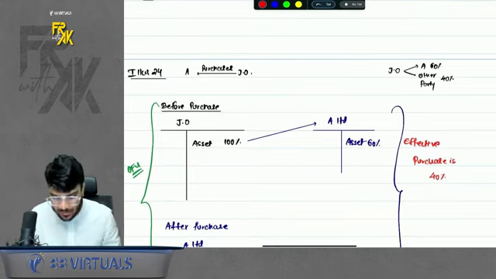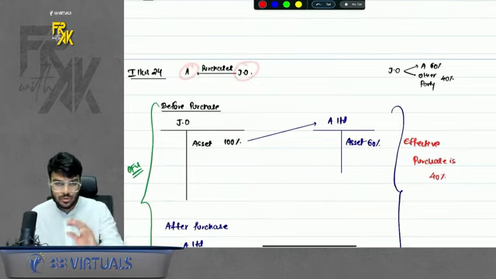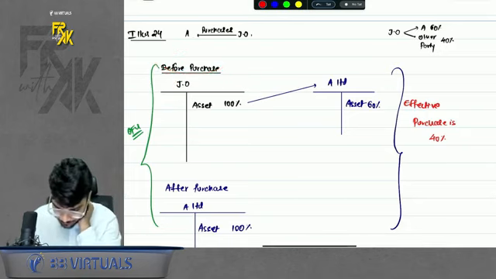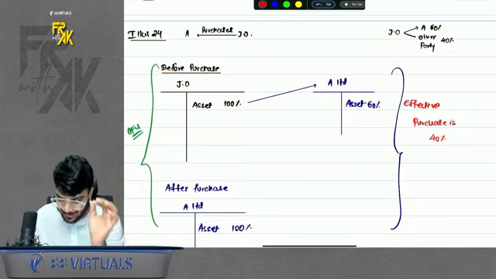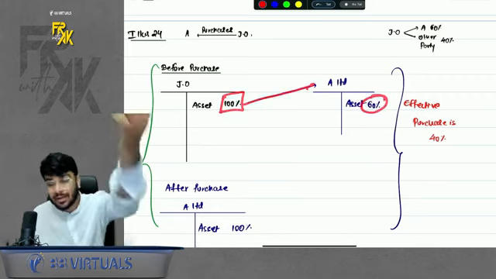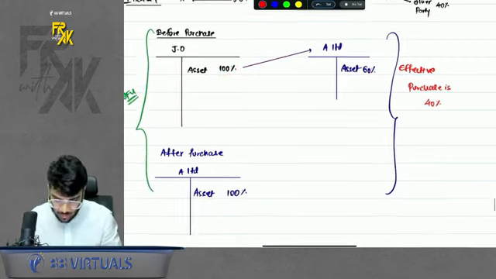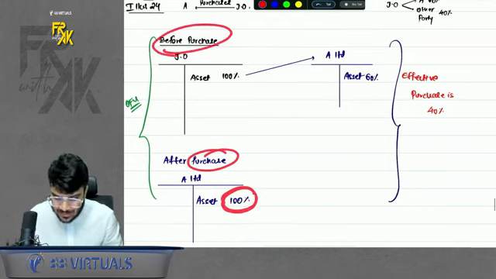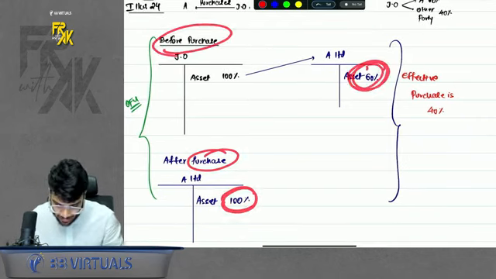The only difference is here A is purchasing from joint operation. So if you see closely, before the purchase, the asset was with joint operation, 100% of it. And if 100% was with joint operation, A would have recorded 60% already. Now after the purchase, A gets 100% of the asset. So before purchase, A already had 60%. Now A has 100%.